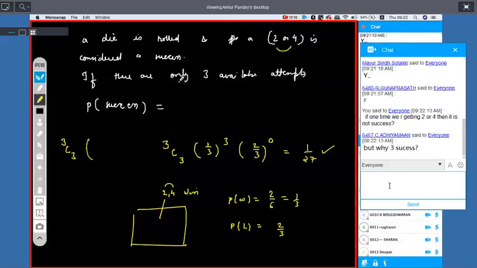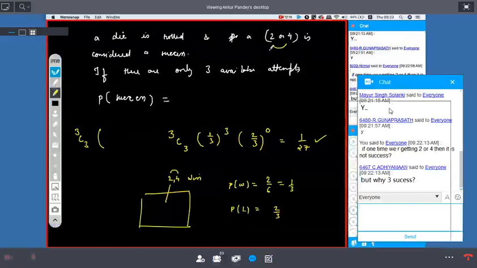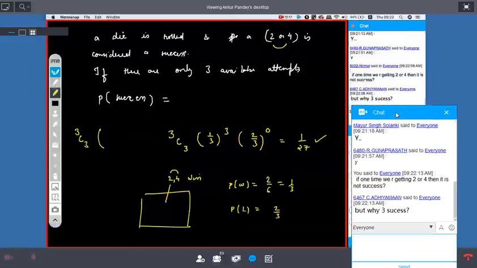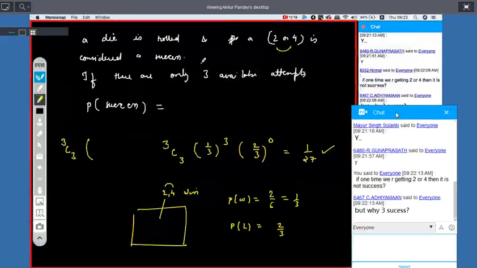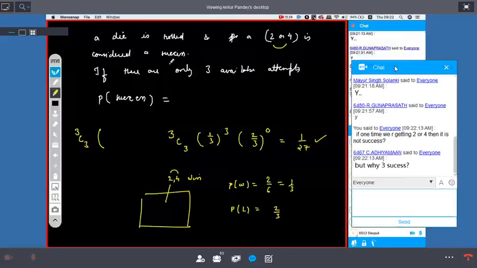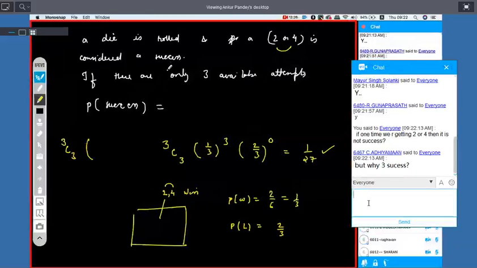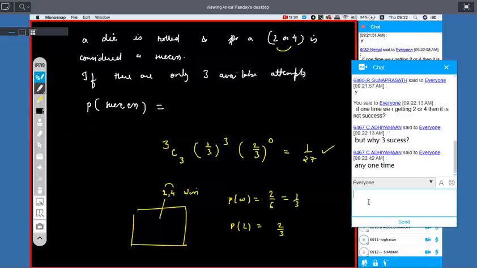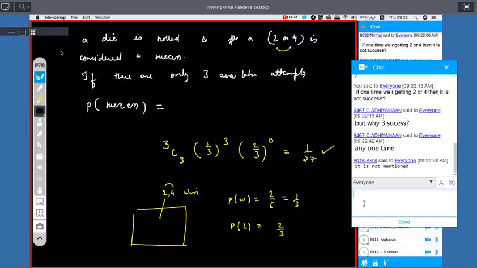He wants all the three success. A die is rolled and a 2 or 4 is considered a success. So every time he should get a 2 or 4. Okay, so I guess I somewhere missed the word all. Okay, so I got what you are understanding.